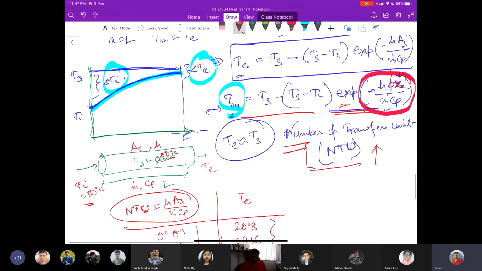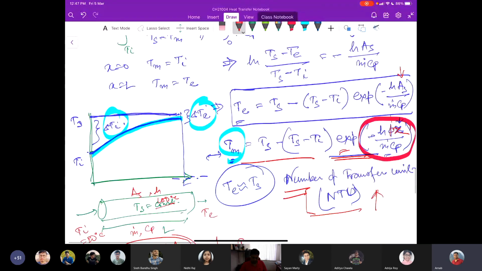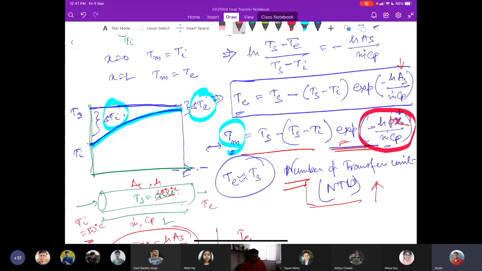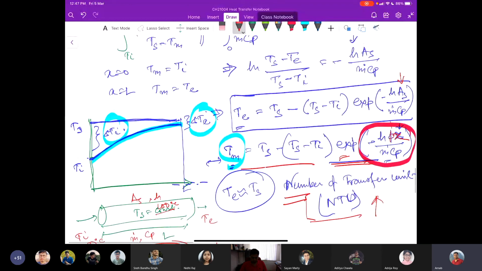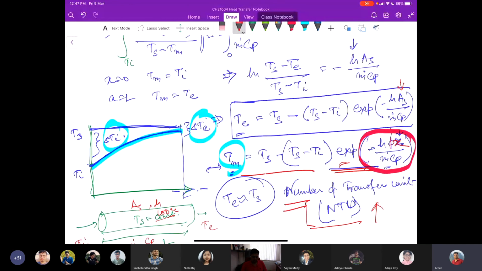But coming to the point that we have here, so here what we have is this relation, this ln of the normalized temperature is equal to minus NTU.